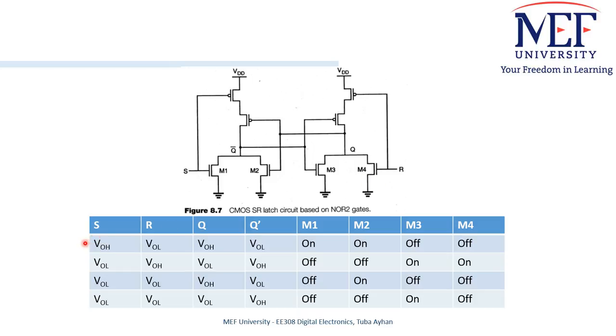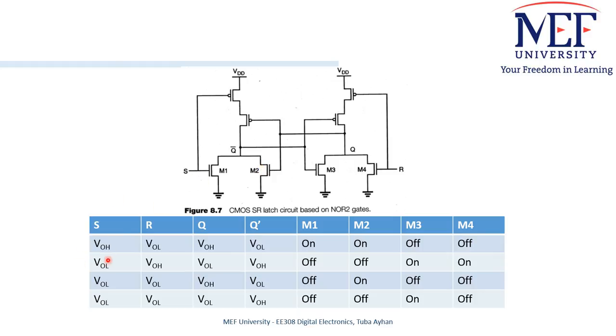Here, when the set signal is high and the R signal is low, when S is 1, M1 will be on and M4 will be off, and if the current state is 1, then M3 will be off and M2 will be on.